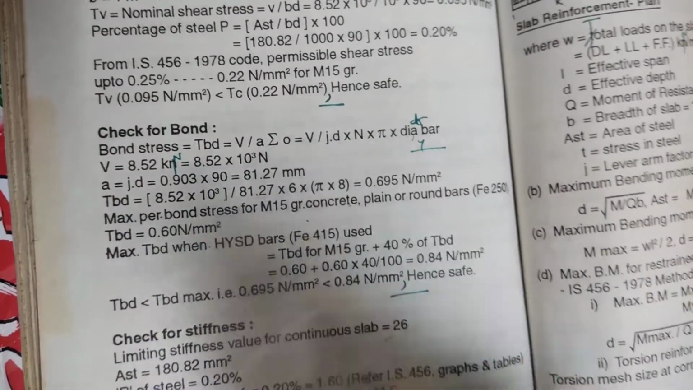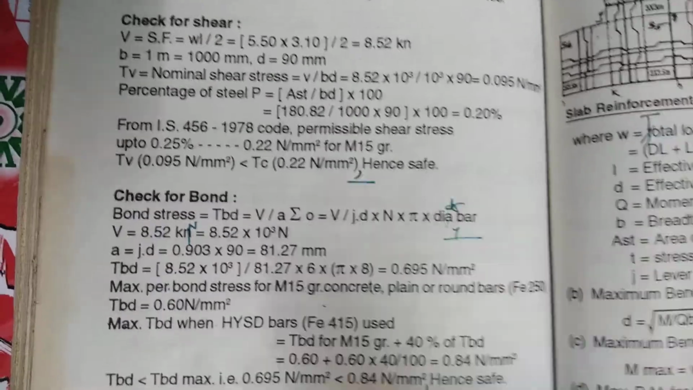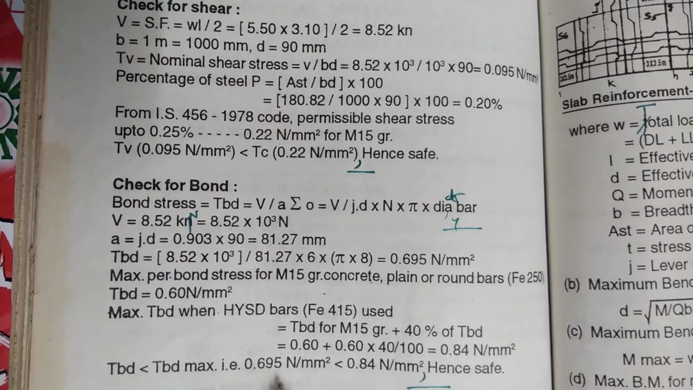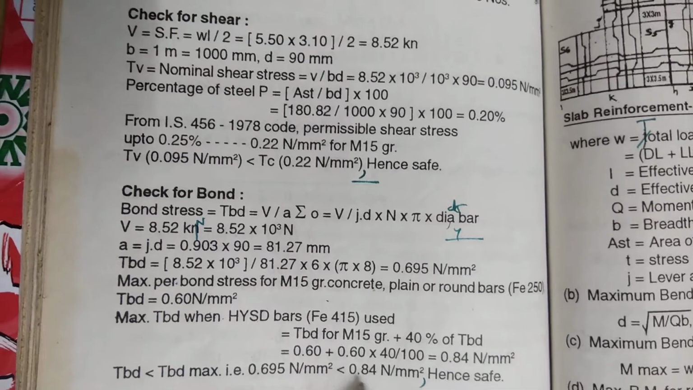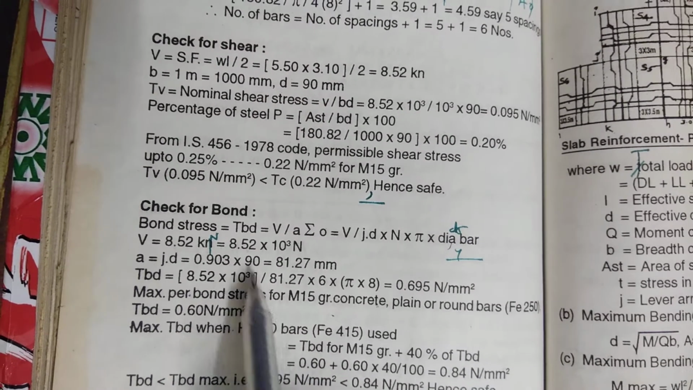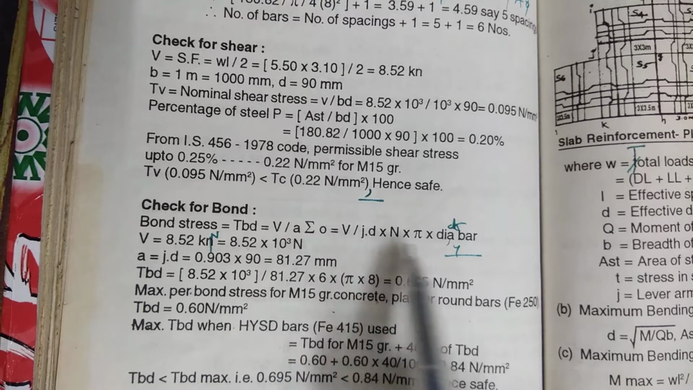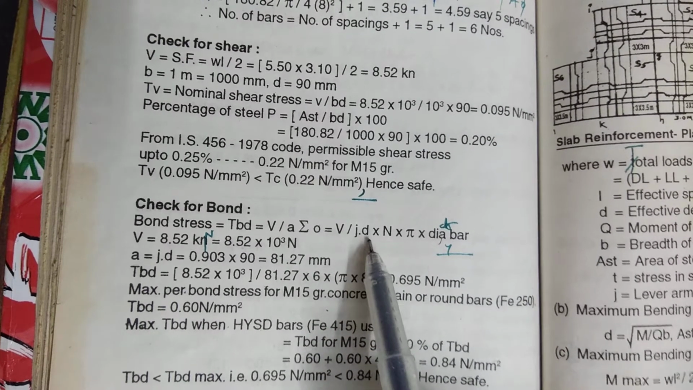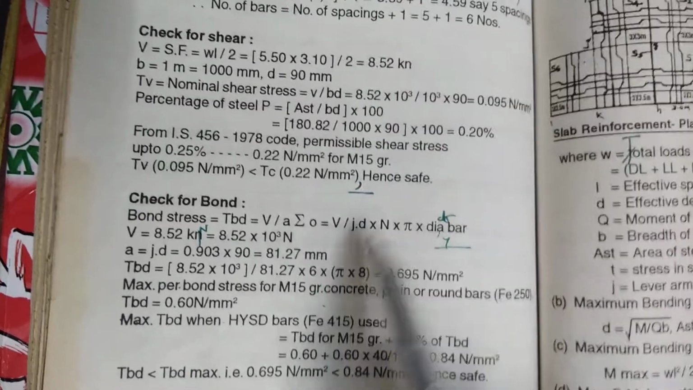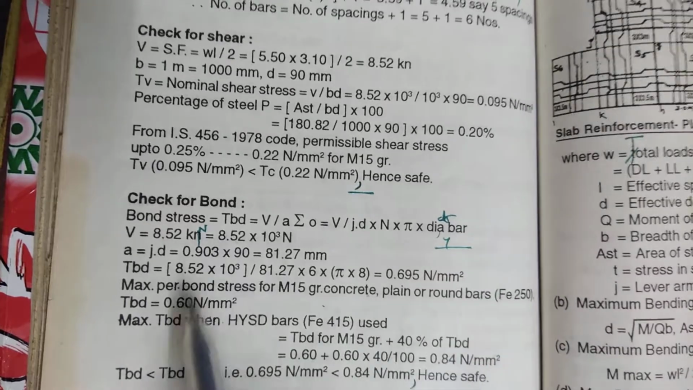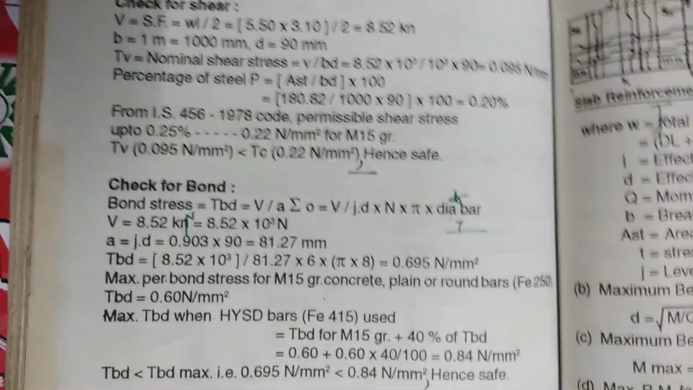Now check for bond. Bond is also very important. Bond between steel and concrete. Bond means bandham. Here tau bd less than tau bd maximum. That is 0.695 Newton per mm square. That is 0.84 Newton per mm square, and safe. Formula-wise, see here. Tau bd is equal to V by sigma o j d. V is shear force, j lever arm factor, d effective depth, n means number of bars per meter, and then pi into d means dia of bars. From this you can calculate this value.